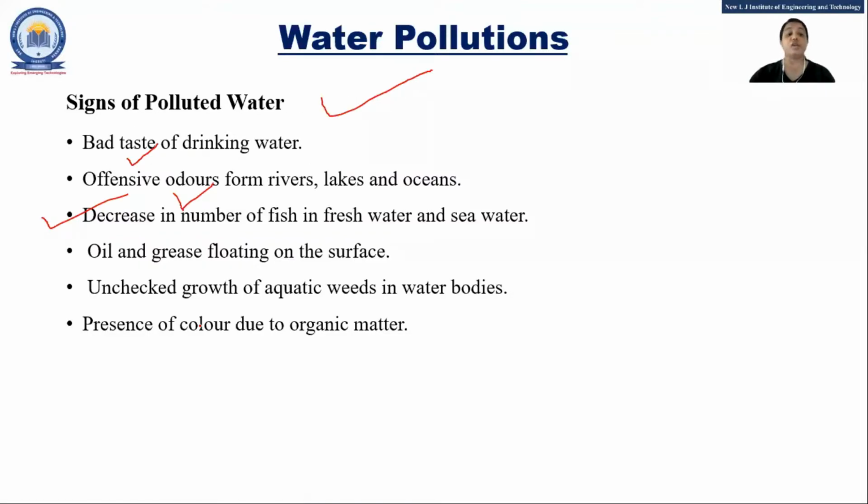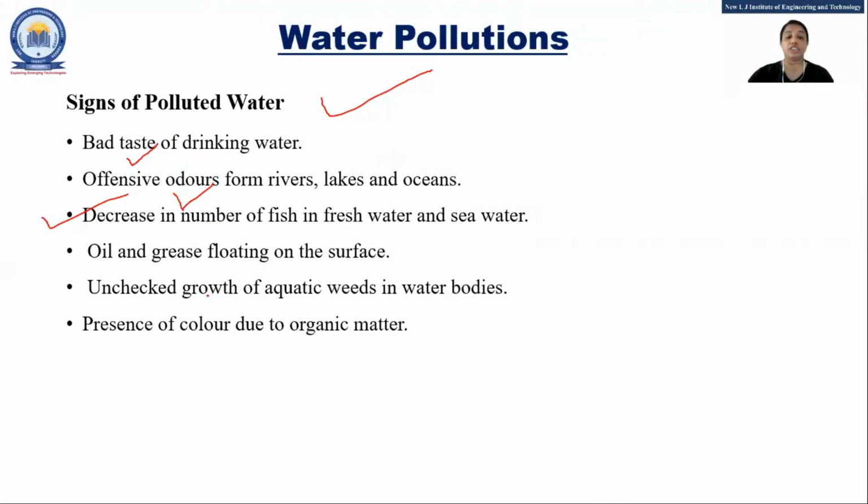In one of the topics we have seen that. Okay, yes, oxygen. Decrease in oxygen concentration, that is, dissolved oxygen, DO, is supposed to decrease. Why? Because the bacteria are using it for decomposition. Yes. Now, the oil and grease floating on the surface, that is because of shipment, right?